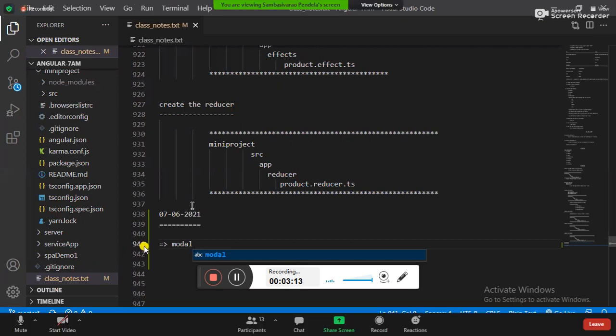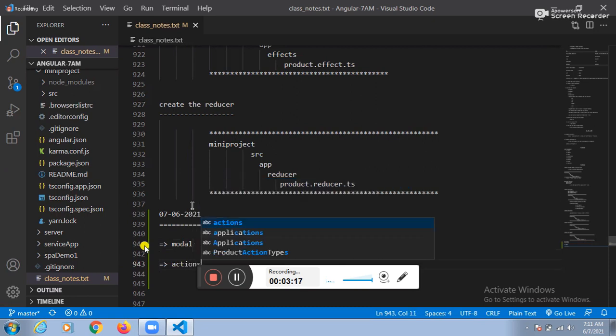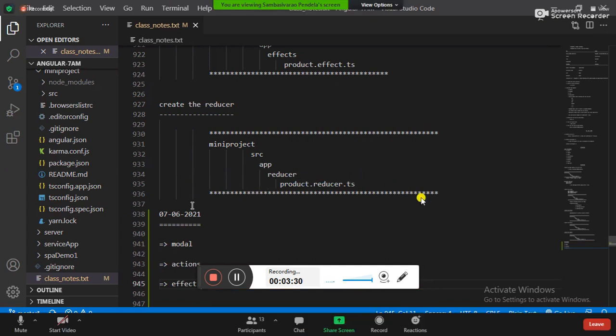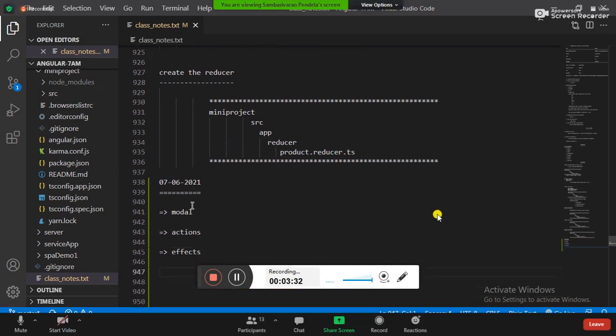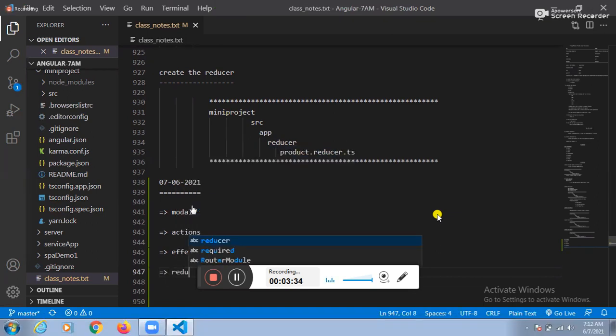I want you to create a model. Next, I want you to create actions. Next, I also want to create effects. One more thing, I need to create a reducer also. What do you want to create? Reducer.